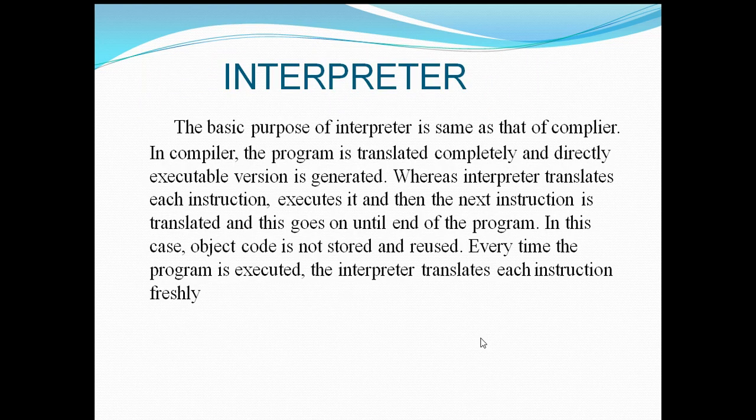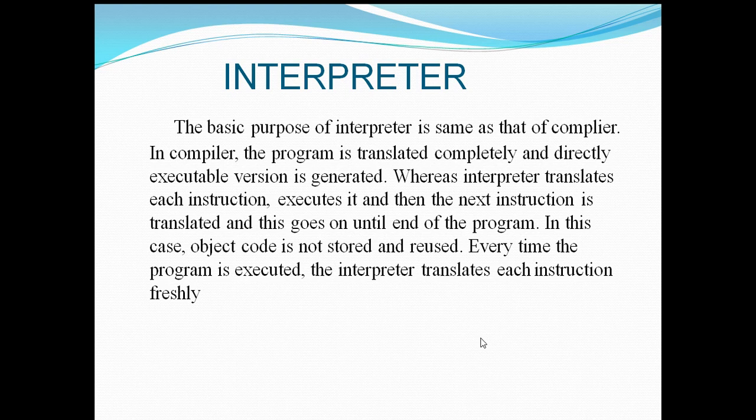We will see what an interpreter is. The basic purpose of an interpreter is the same as that of a compiler. It is also generating the object code from the source program. In a compiler, the entire program is translated completely and a directly executable version is generated. Whereas an interpreter translates each instruction, executes it, and then the next instruction is translated, and this goes on until the end of the program.